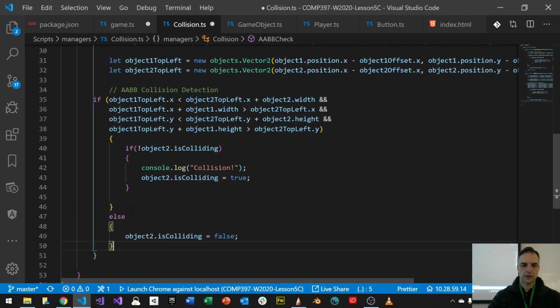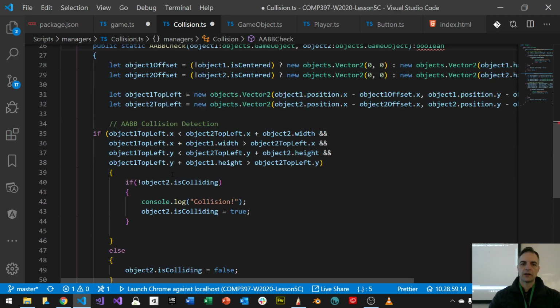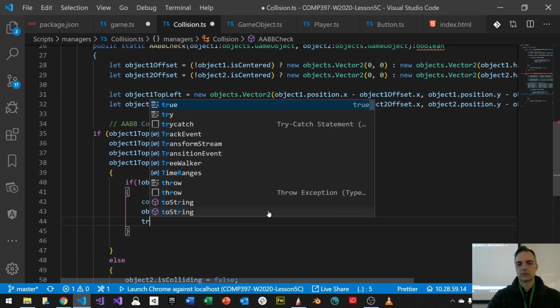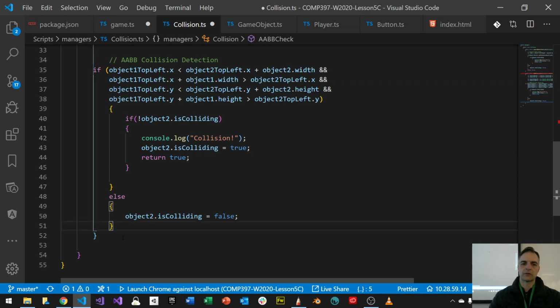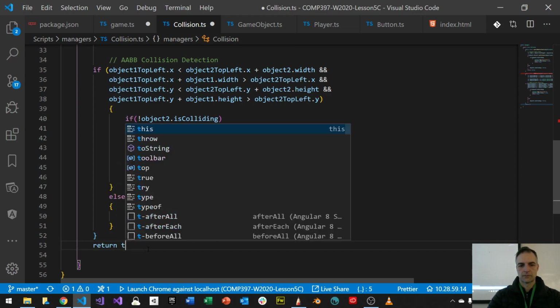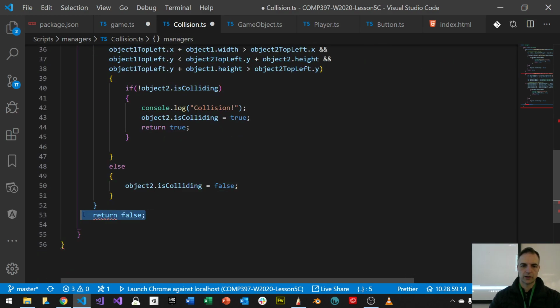I want to do this part. That's the else. Make sense? And then let's turn this into a Boolean like my friend here suggested. Let's go Boolean, which means if it's colliding, then I want to return true. Otherwise, way down here, I'm going to return false. Did I do it in the wrong place? I did. It should go inside the curly brace, right here.